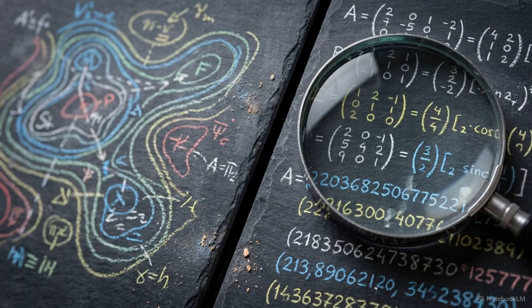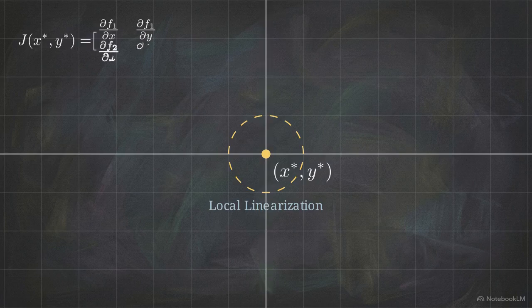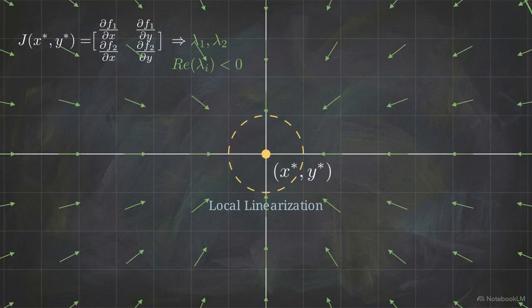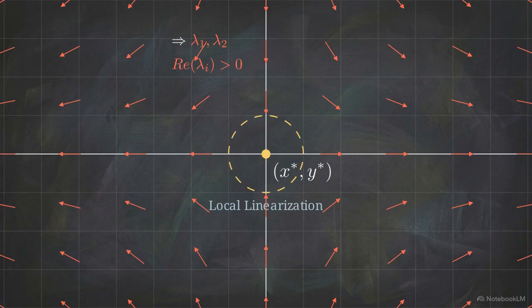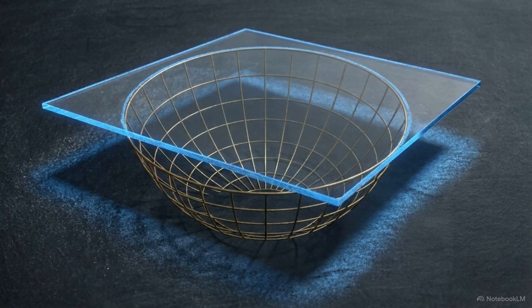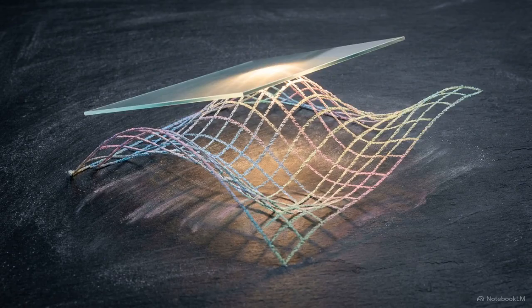Visualizing the map is highly useful, but we need a mathematical tool to classify the stability of these singular points without relying on a graph. We use local linearization and compute the Jacobian matrix, evaluating it strictly at the exact coordinates of an equilibrium point. If all calculated eigenvalues of the Jacobian possess negative real parts, the equilibrium point is locally asymptotically stable, whereas positive real parts generate repulsive behaviors like saddles or unstable nodes. The Jacobian works by constructing a perfectly flat linear tangent plane. This plane acts as a local approximation of the highly curved nonlinear manifold at that specific spot.